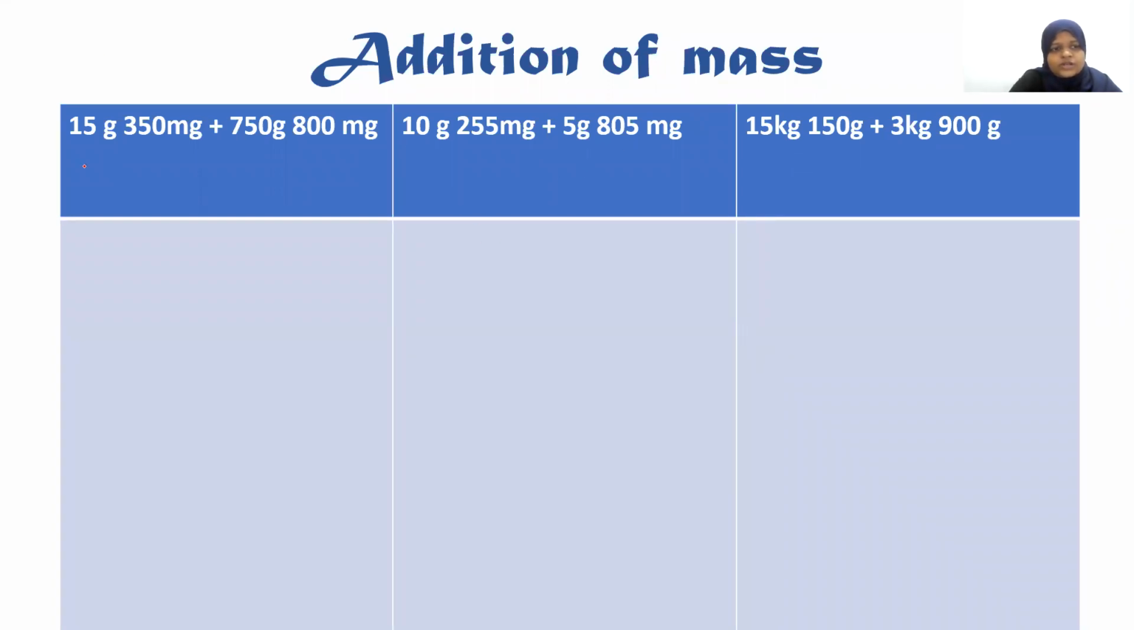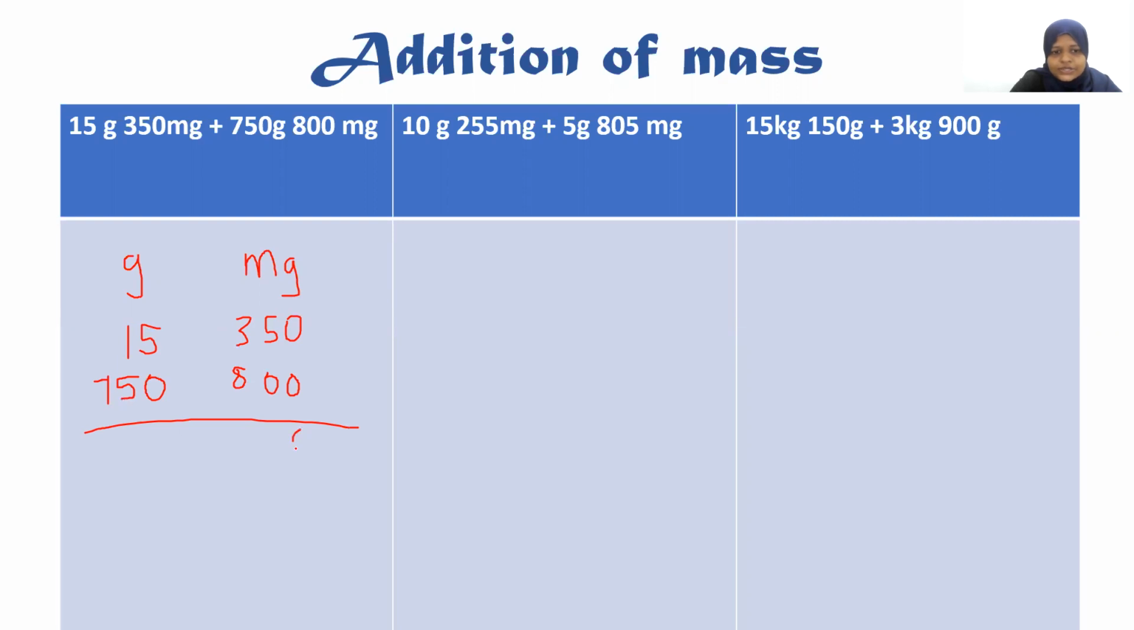When you add, the first one, you have to add 15 grams, 350 milligrams plus 70 grams, 800 milligrams, right? So we'll make it vertical, gram and milligram. 15 grams and 350 milligrams, and 750 grams. You should know how to write the numbers when you're writing. I think that's like primary grade work. 800 milligrams. So we'll start adding up here.